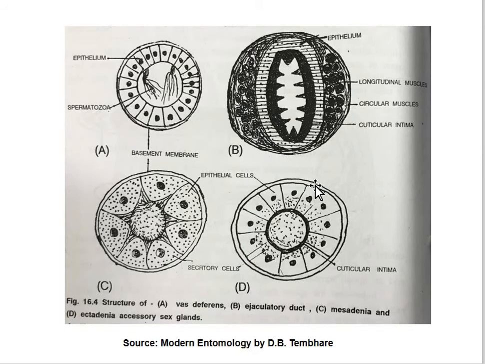So this is all about the histological section of the vas deferens, ejaculatory duct, ectadenia as well as mesadenia.